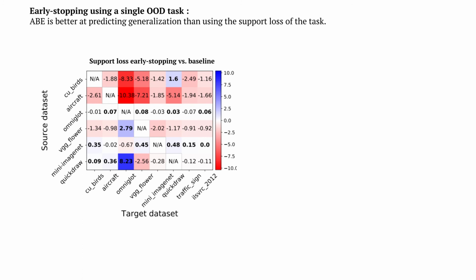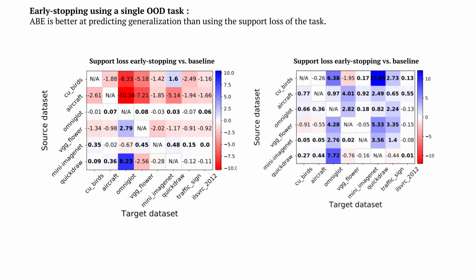Finally, since Abe uses data from a task of the target problem, we also compared it against another baseline that also uses a task from the target problem. Indeed, there's an obvious question: can we simply estimate generalization to the target task distribution using the performance on a single target task? And here again, Abe is the clear winner.